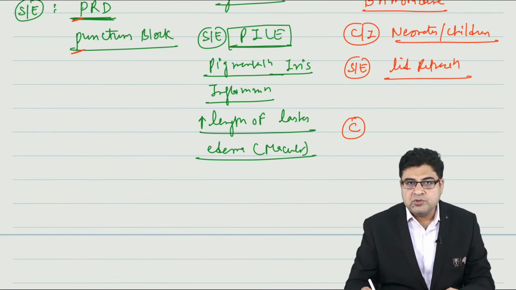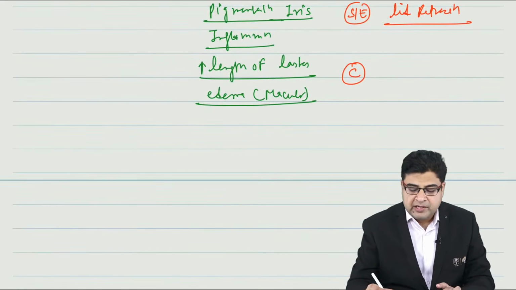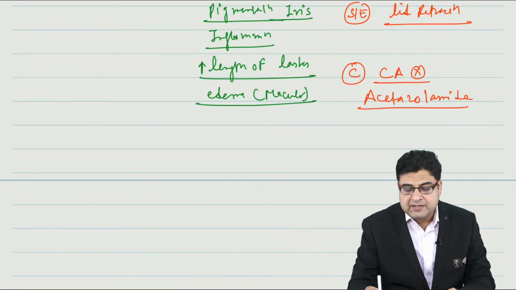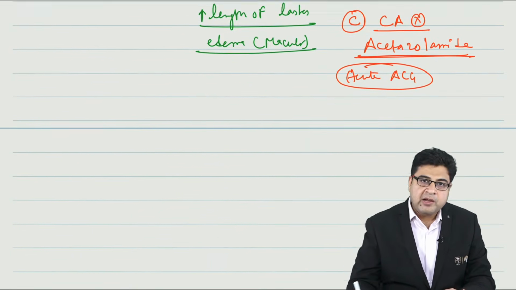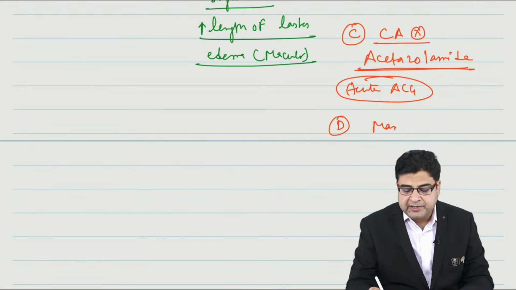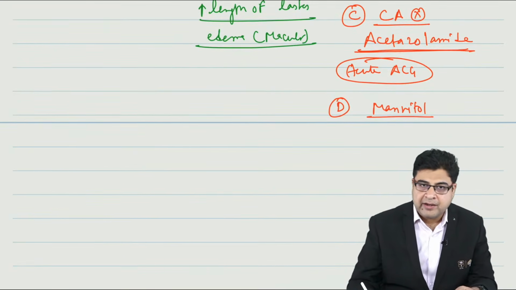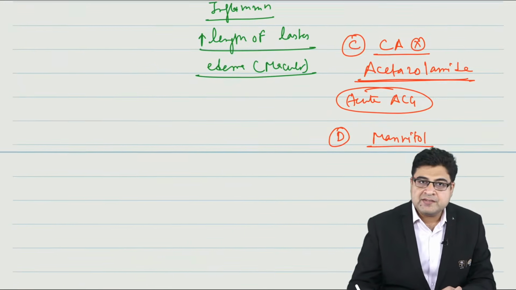The third medicine we use for glaucoma that can reduce aqueous humor synthesis is the carbonic anhydrase inhibitor. The drug name is acetazolamide. Acetazolamide is given for the treatment of acute angle closure glaucoma along with pilocarpine. And number 4, the last medicine that can reduce aqueous humor synthesis, is mannitol. Mannitol is one more medicine given for acute angle closure glaucoma. So these anti-glaucoma drugs can be asked in your exam as an important topic.